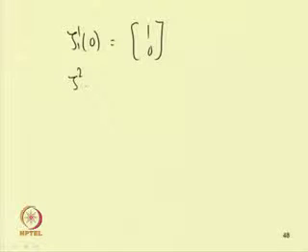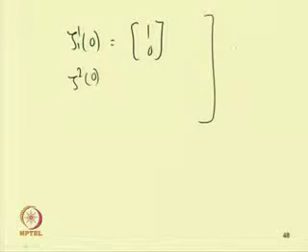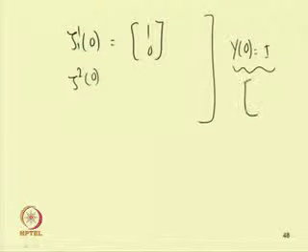So, we will take two initial conditions. We have told before that to find this monodromy matrix, we should take the initial condition Y0 equal to I. In this case, as this is a 2 by 2 matrix, this will be [1 0; 0 1].